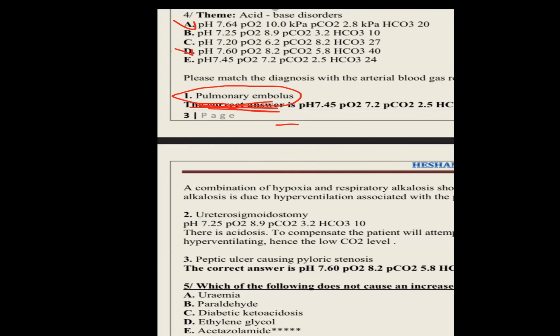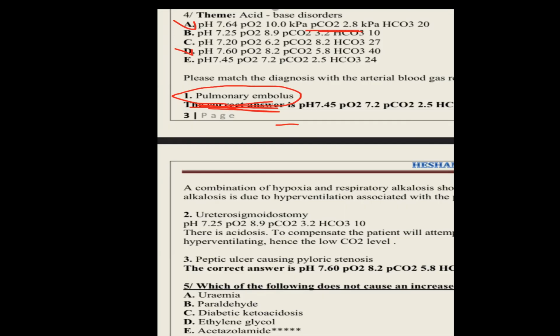Then, increased PCO2 or decreased PCO2 to be respiratory alkalosis? PCO2 low. Excellent. Which one is low, A or D? A. Okay, you think it is A? Yes, there is decreased PCO2.